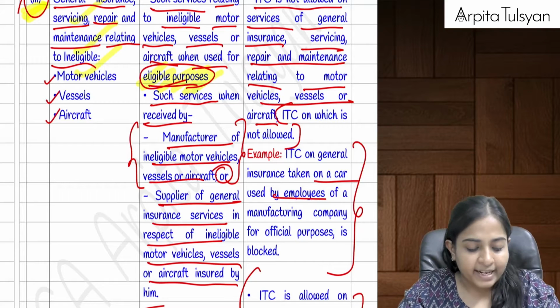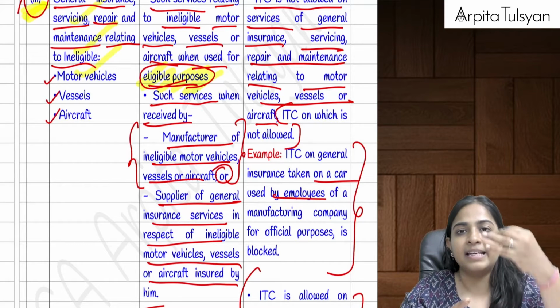Then the next point was talking about related services. 3 things related services.